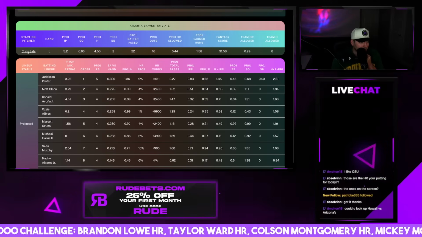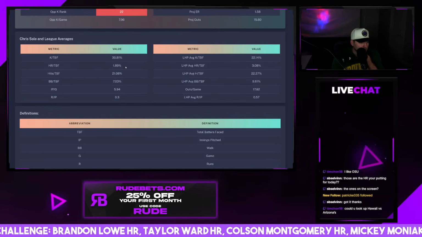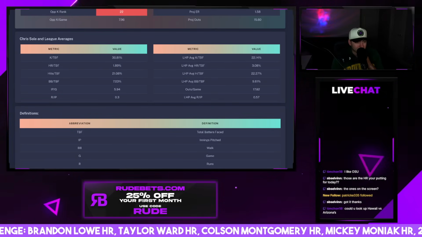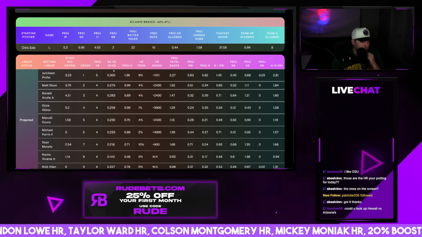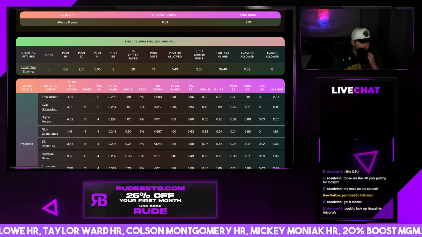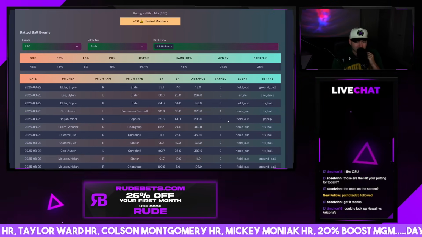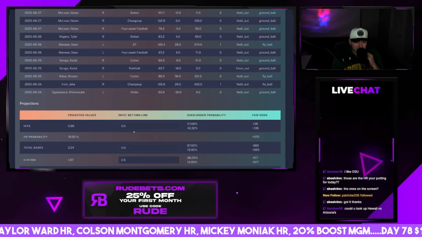Chris Sale's home run rate, only 1% of batters, not even 2% of batters hit a home run off of him. That's very relevant for like a Kyle Schwarber, for example, who destroys left-handed pitching. Only a 16% chance today for Kyle Schwarber, as you can see down here.